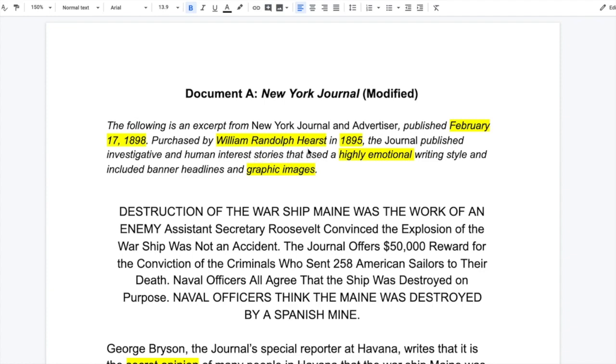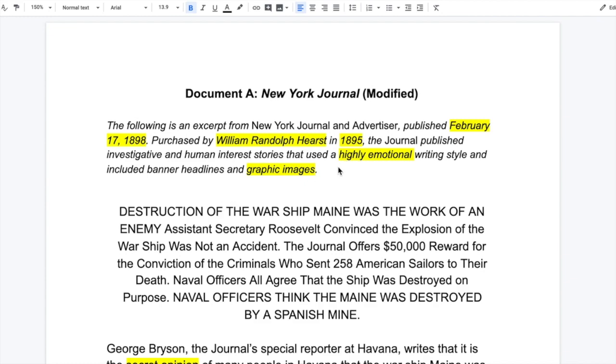William Randolph Hearst is one of the newspaper owners that we talked about. He owns the New York Journal, who kind of subscribes to this ideology of yellow journalism. And he had just purchased the paper, right? 1895 is when he purchased the paper. So the paper doesn't have this long-standing reputation of being reputable, if that makes sense.